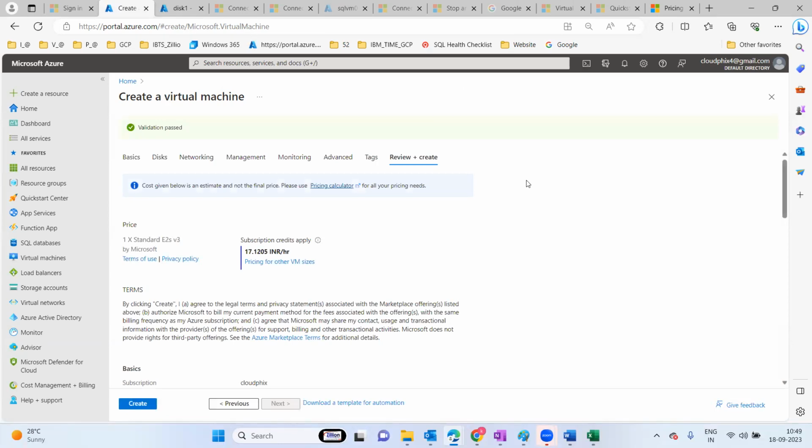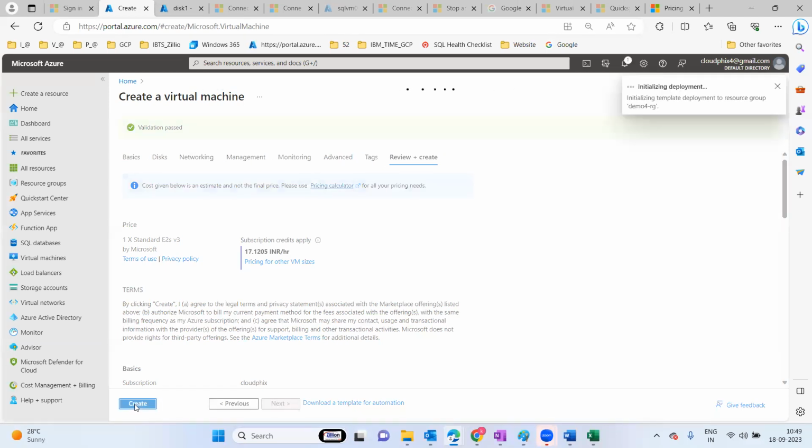So I made one mistake in enabling the port number 3381 for connectivity, right? So let's see after the deployment whether I'm able to connect or not. Just click on create. This is going to create within 1 minute mostly. Post that I am about to try to connect, but it is not able to connect. How are we going to troubleshoot? Let's see that one.